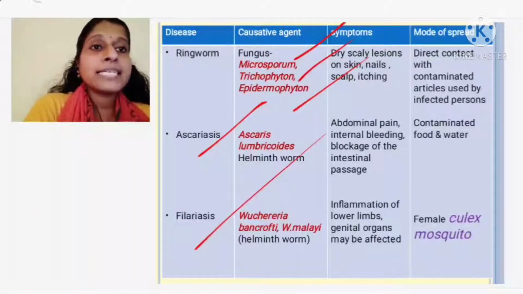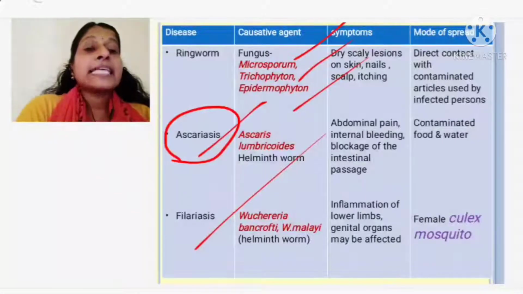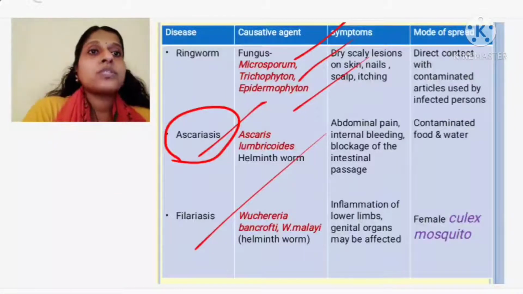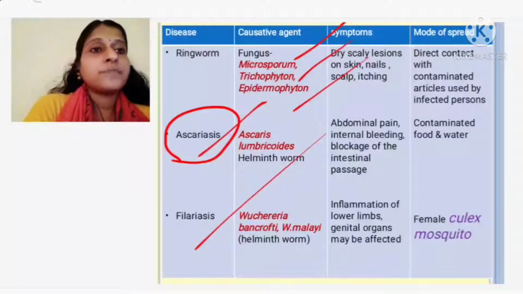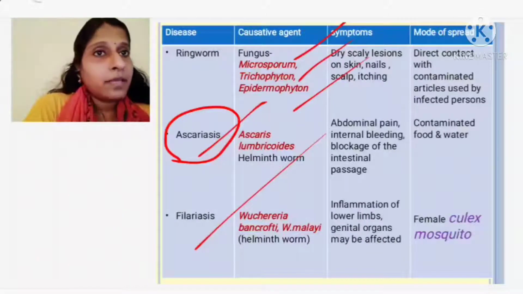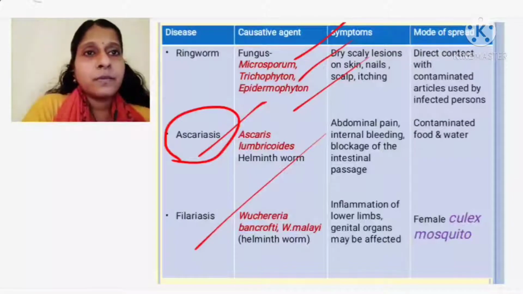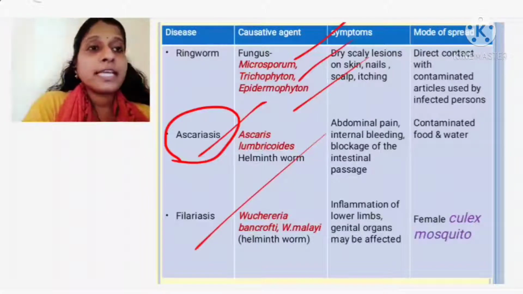Now moving on to ascariasis, it is caused by a helminthic worm. The name of the worm which is causing ascariasis is Ascaris lumbricoides. So what is the name? Ascaris lumbricoides. Now if you are having this disease, then what are the symptoms? What you notice is that abdominal pain will be there. Yeah, you know what is abdominal pain. Internal bleeding, you can find in the organs. Internal bleeding will be there because these worms would have affected that region of the small intestine.